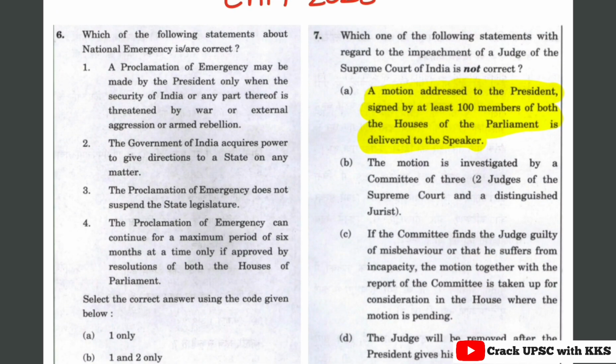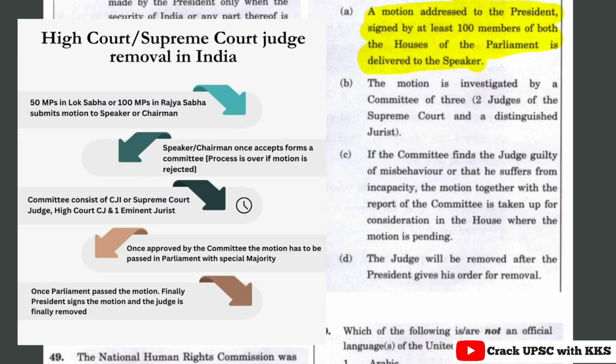Which one of the following statements with regard to impeachment of a judge of the Supreme Court of India is not correct? A motion addressed to the President signed by at least 100 members of both the houses of parliament is delivered to the Speaker. This is incorrect, as 100 members from Lok Sabha and 50 members from Rajya Sabha would be the correct answer. So here A is incorrect and B, C, D are correct.